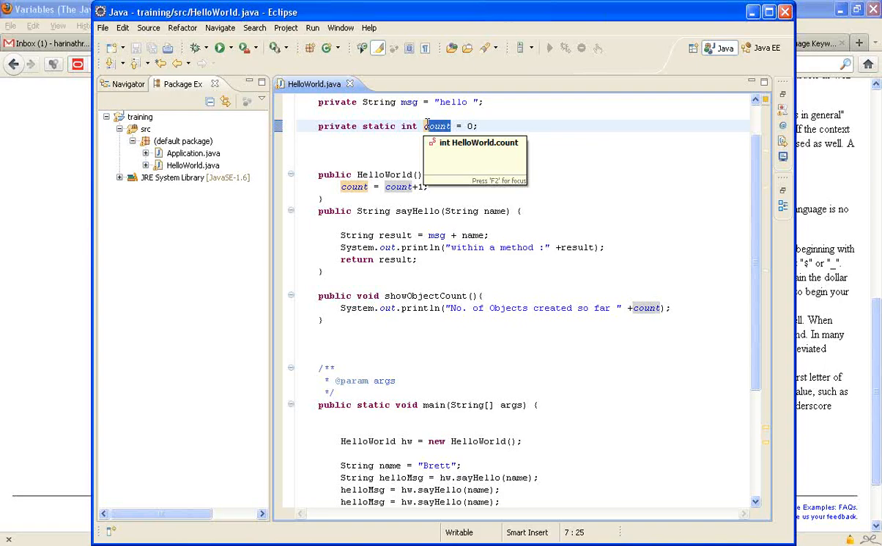They should only begin with a letter, not with any digit, and technically it is possible to start with a dollar symbol or an underscore character. And you cannot have spaces in a variable name. I cannot say that this is my variable, it will not work. But I can say this is a proper variable, count of object. I can write like this.